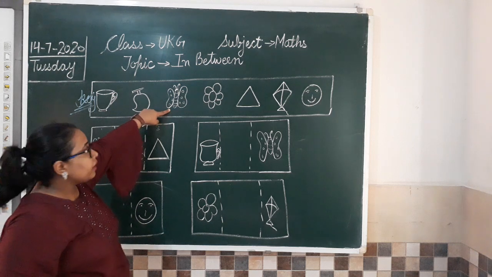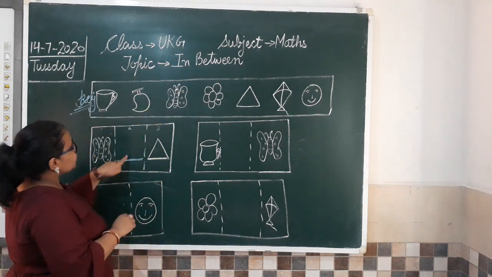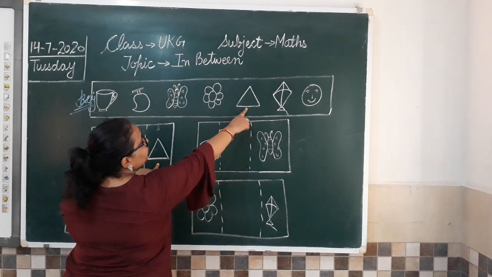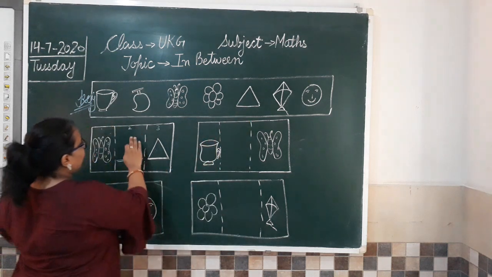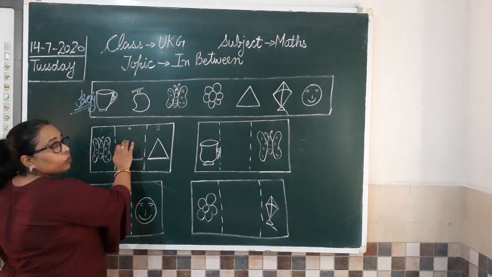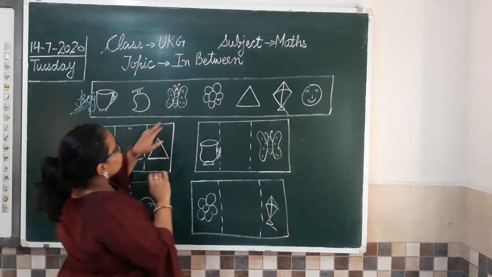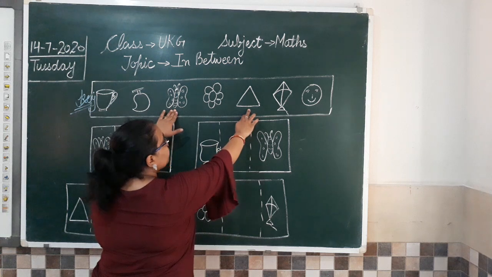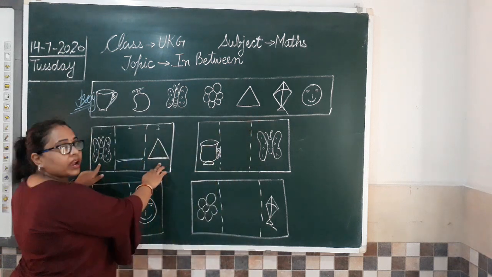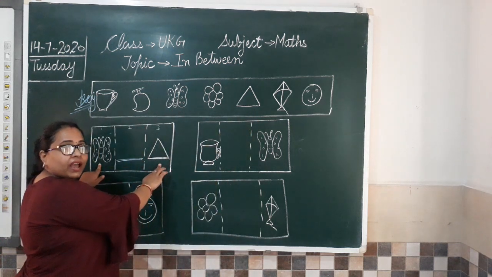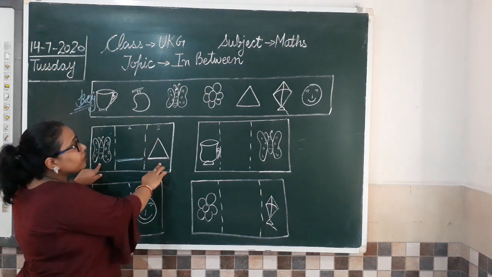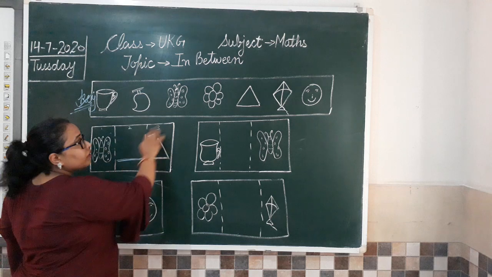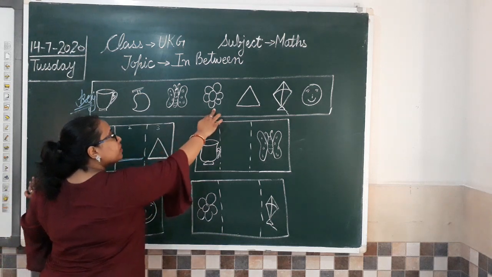यहाँ पे है, then we have the next blank space and after that हमें क्या दिया हुआ है? Triangle. That means we have, अब ये जो blank space है, which picture are we going to draw? The picture which is between butterfly and triangle, क्योंकि butterfly और triangle हमें दिया हुआ है, we have those two pictures. Then which picture are we going to draw here? We are going to draw the picture of flower.